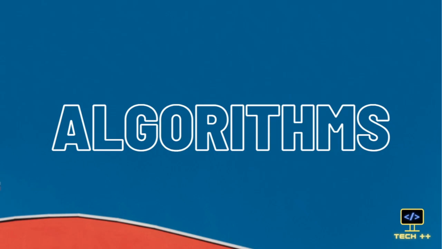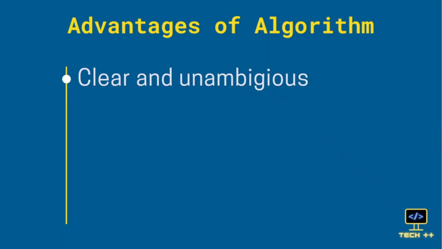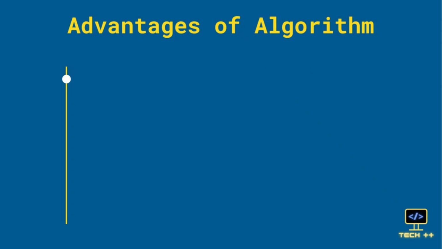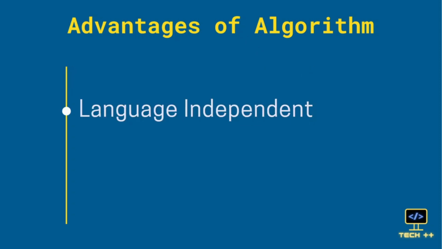Let's see the advantages of algorithms. The first one is clear and unambiguous. An algorithm is a step by step procedure or set of rules which makes it unambiguous and helps to clearly understand and build the logic. The second one is language independent. Algorithms are language independent. We can write a single algorithm and can implement it in any language, be it C, C++, Python, Java, or JavaScript.